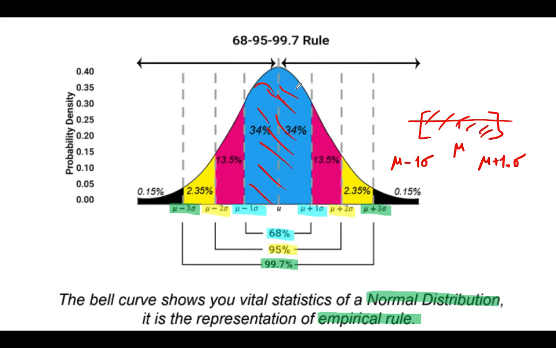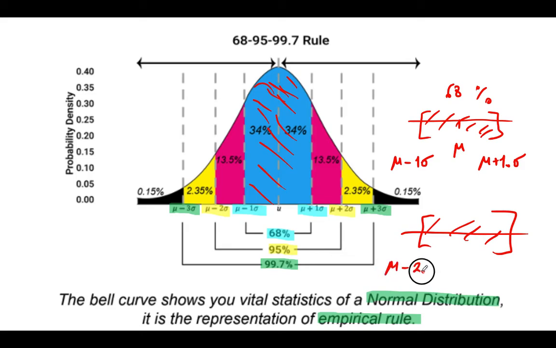It's forming 68% of the data. Similarly, when we have, let's say, mu minus 2 sigma or mu plus 2 sigma, where mu is our mean value, these data values are 95% of the overall data.